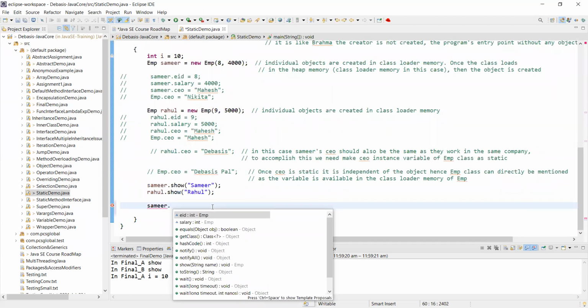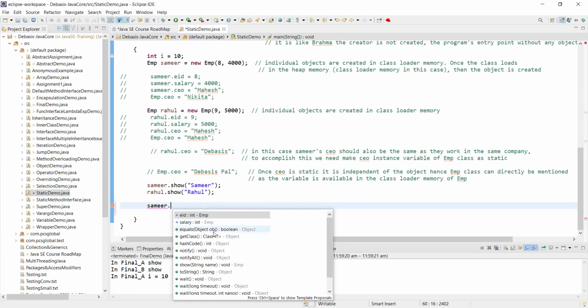Now, this is context sensitive help. Whenever you place a dot, all the assigned methods and attributes of that object will come to your help. This is a helper context. You might not remember, and you do not need to remember all the methods and variables that have been declared within that class or object. It will come into your picture.